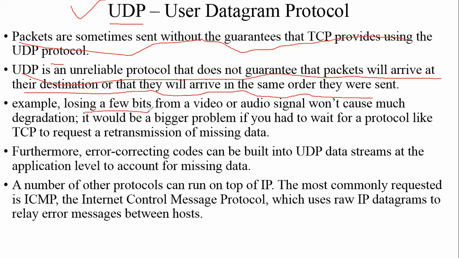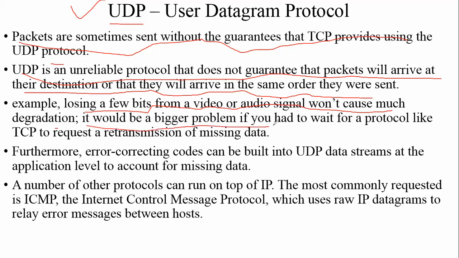For example, losing a few bits from a video or audio signal won't cause much degradation. If I want to send some pictures, audio or videos, some bits might be damaged, so it won't have much effect on that information. So for media, videos or large kinds of data which I want to transmit from one computer to the next one, I prefer UDP over TCP. TCP takes time to transmit data.